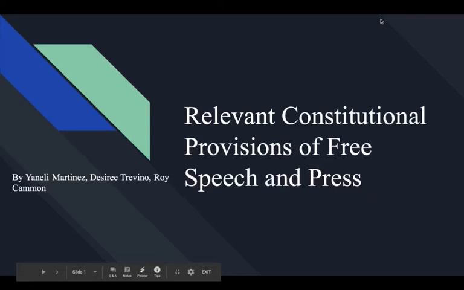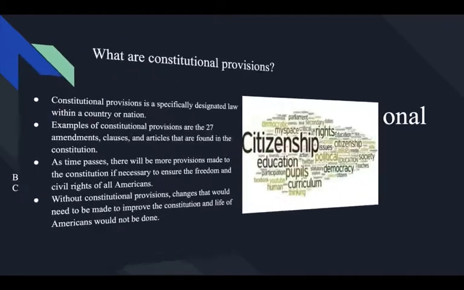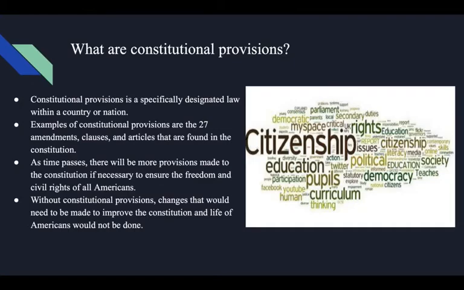The topic we are going to talk about is relevant constitutional provisions of free speech and press. What are constitutional provisions? A constitutional provision is a specifically designated law within a country or nation. Examples of constitutional provisions are the 27 amendments, and clauses and articles found in the Constitution.